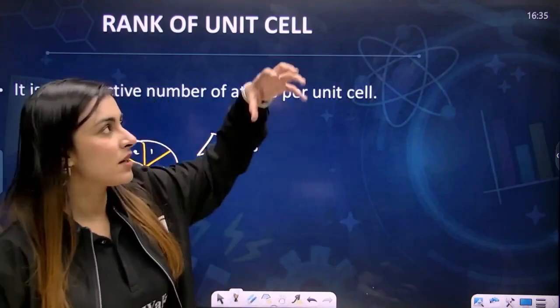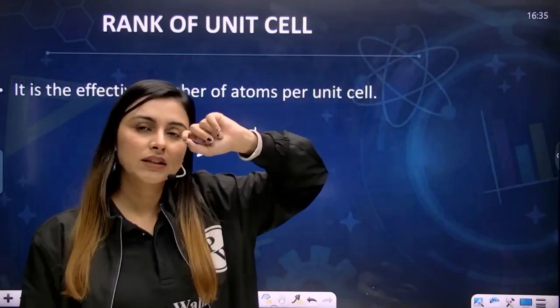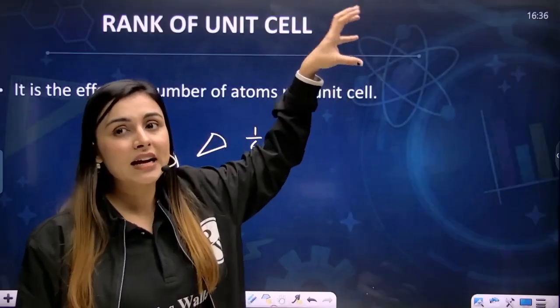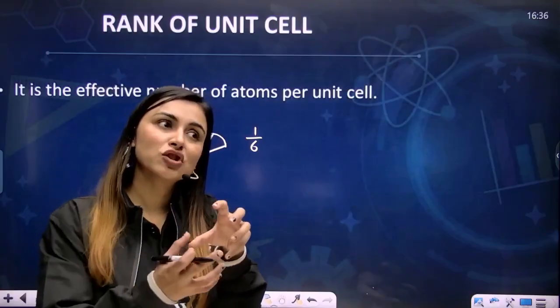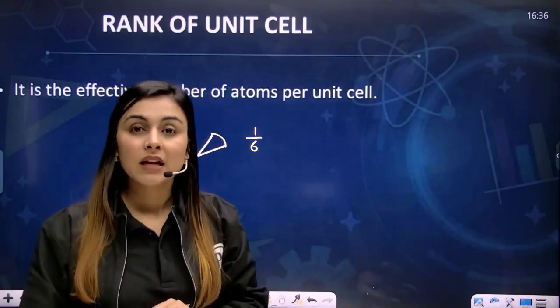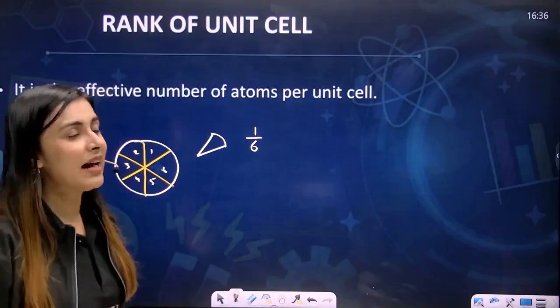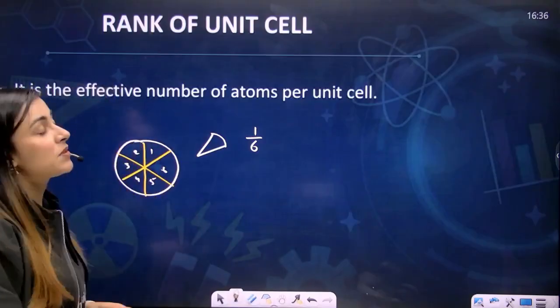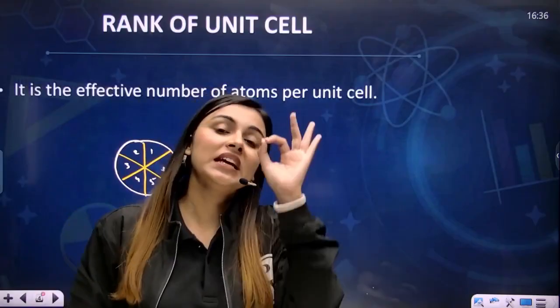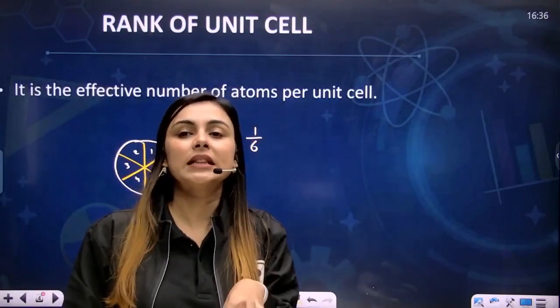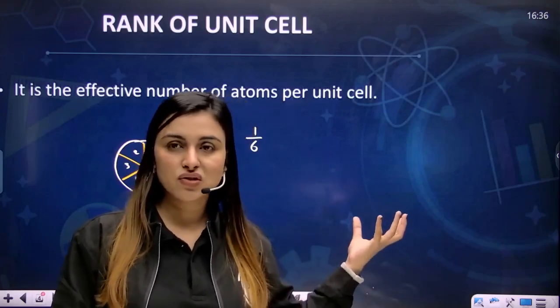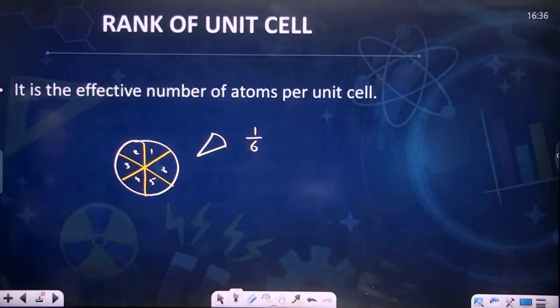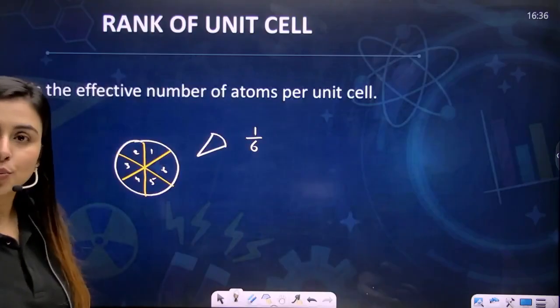You put an atom over the unit cell, and now we are considering the cubic crystal system. You add an atom on the corner. Can I ask you how much of the effective atom is actually present in the crystal system? That is what is known as rank. The rank is the effective number of atoms present per unit cell. How many effective atoms are present in the unit cell? You will get a better understanding when we discuss the crystal system. For the time being, you can just write it. I hope you've written it.